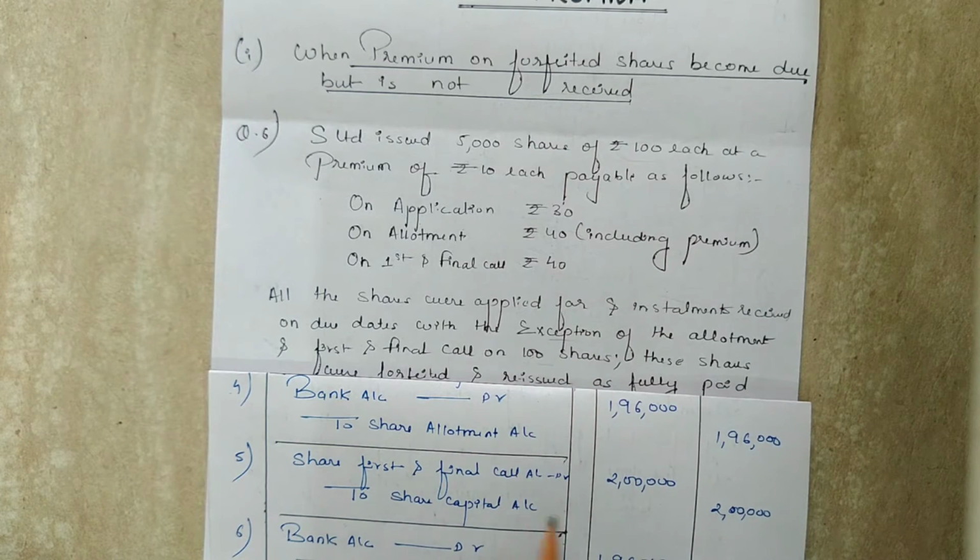Our total allotment money due was 2 lakh out of which 4,000 has not been received. So the amount we will actually receive on allotment will be 2 lakh minus 4,000, that is 1,96,000. The entry for receiving the allotment money will be bank account debit to share allotment account and the amount is 1,96,000.